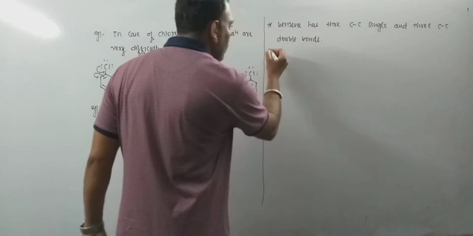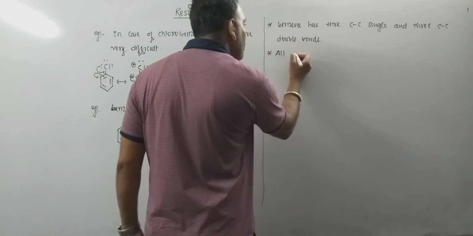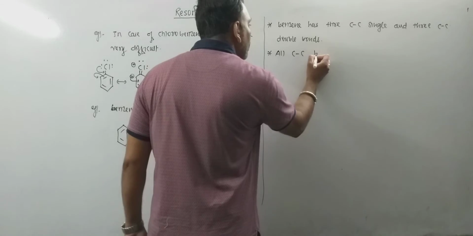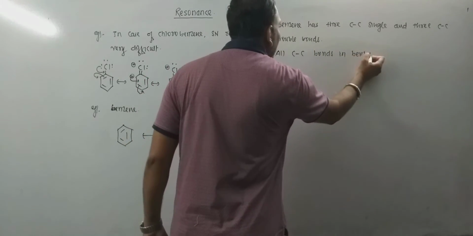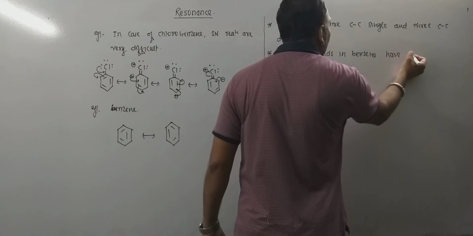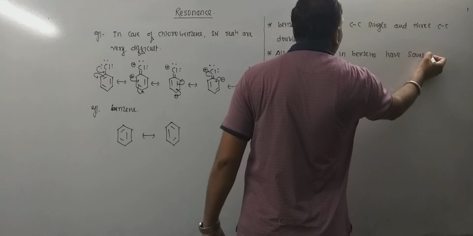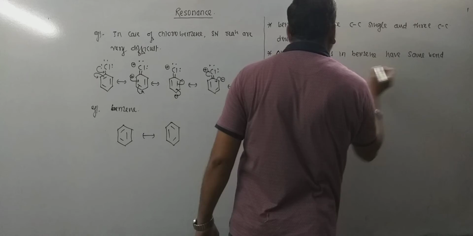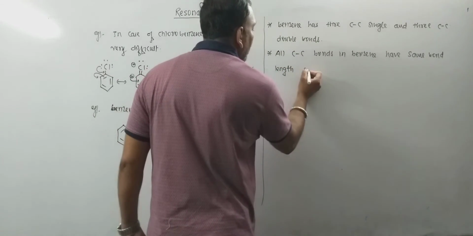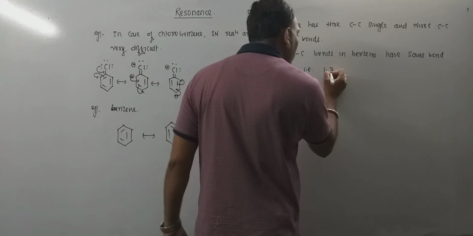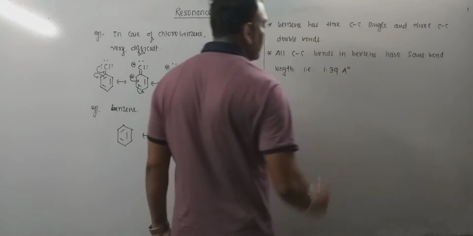That is shocking. Remember, all carbon-carbon bonds in benzene have the same bond length. I mean, all of those are identical and the bond length recorded is 1.39 angstrom unit.